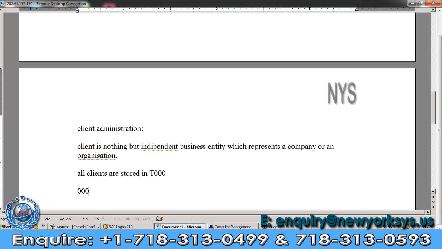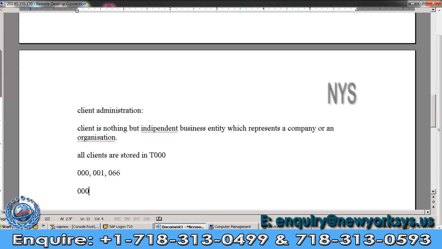What are they? One is 000, another is 001, and another is 066. After the SAP installation, there are three types of default clients. First we will discuss what is the use of the 000 client.